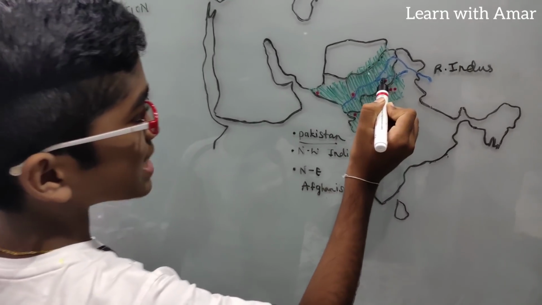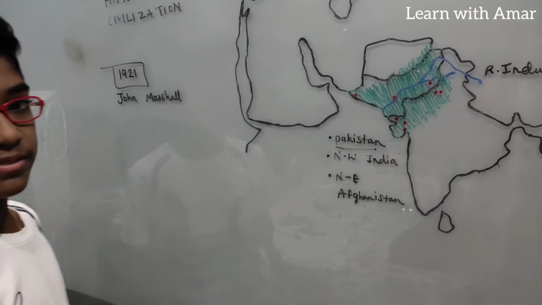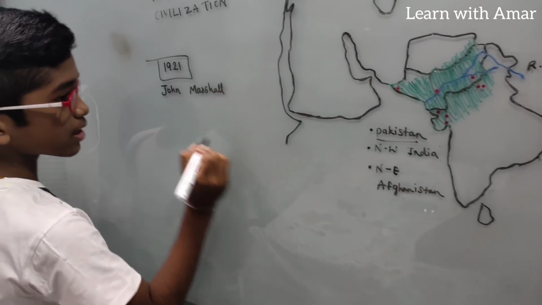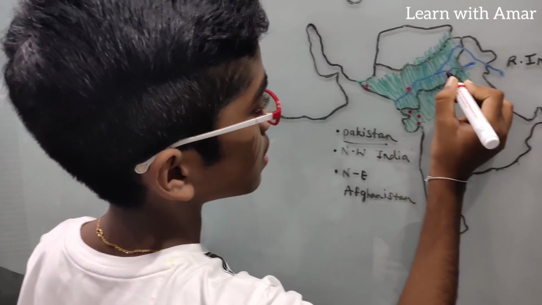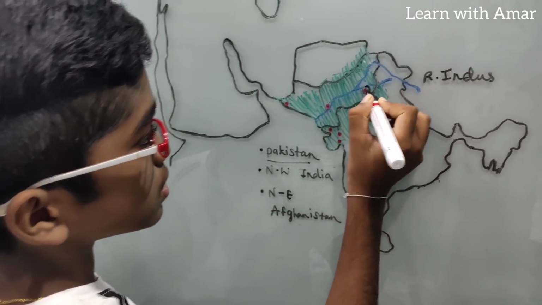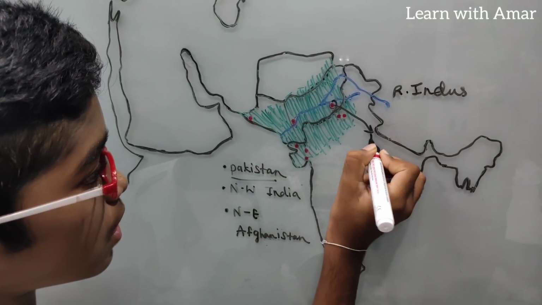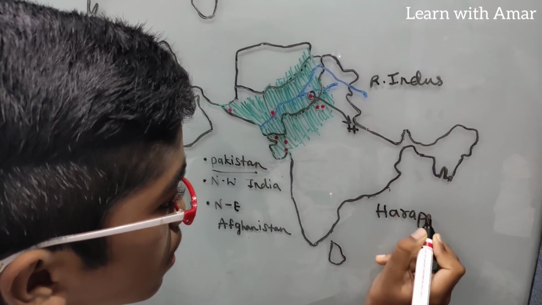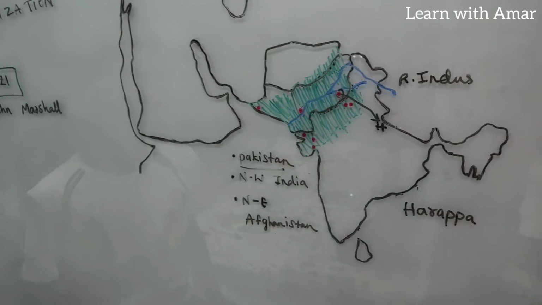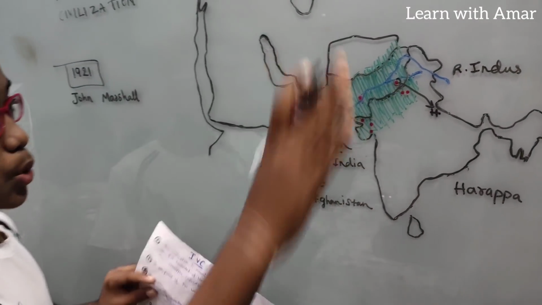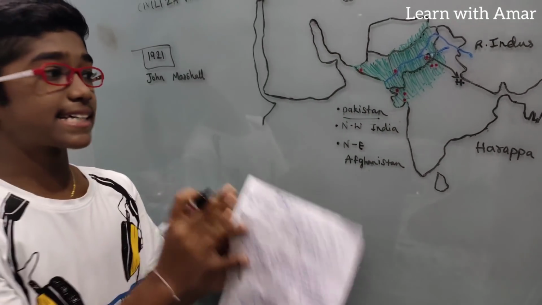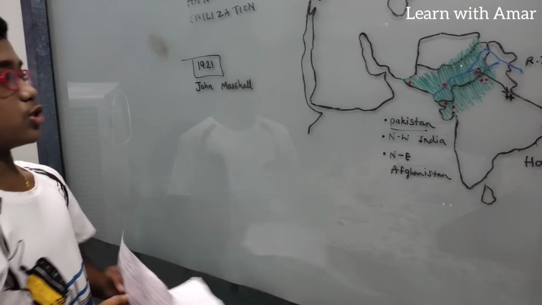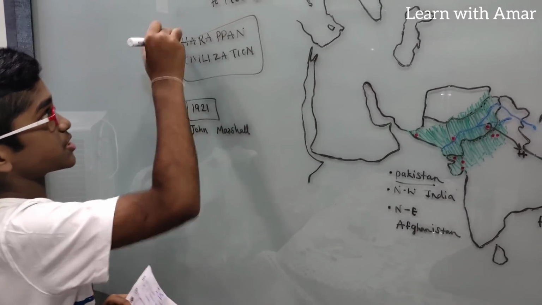Here. In the period of the Indus Valley Civilization, this was the city of Harappa. So let's write here: Harappa. As this whole civilization was first excavated in the city of Harappa, it is also known as the Harappan Civilization.